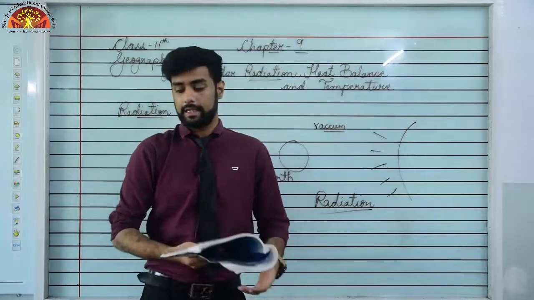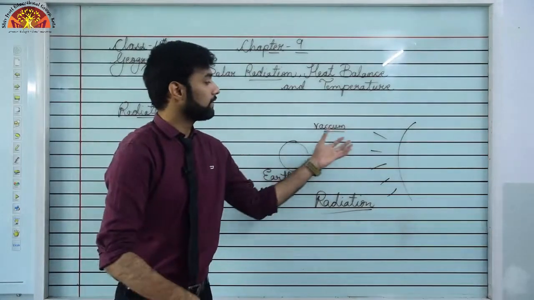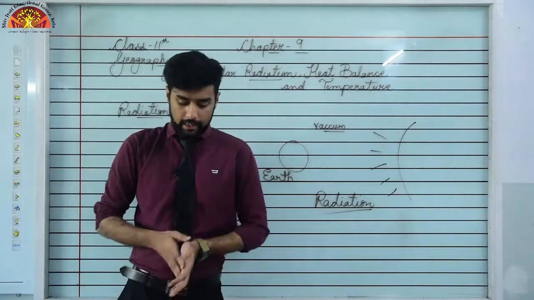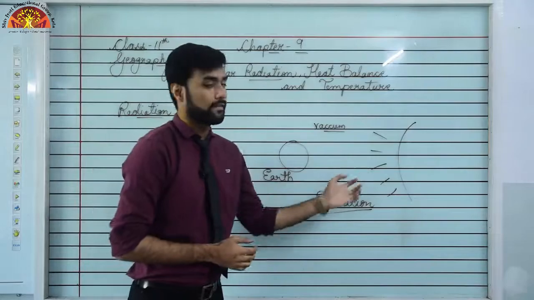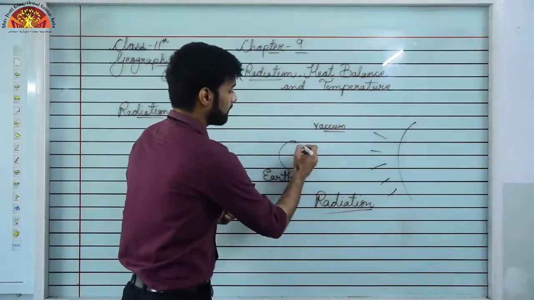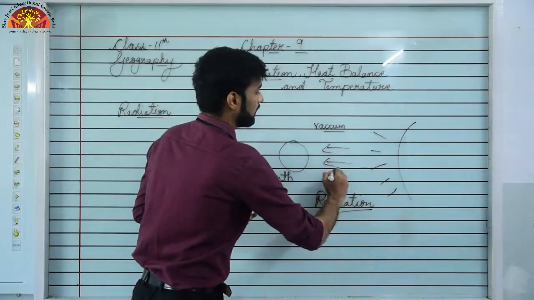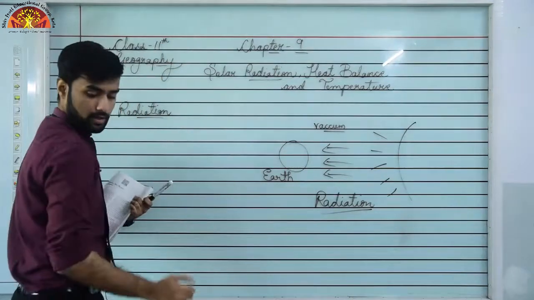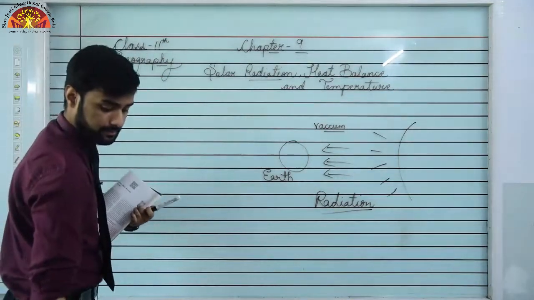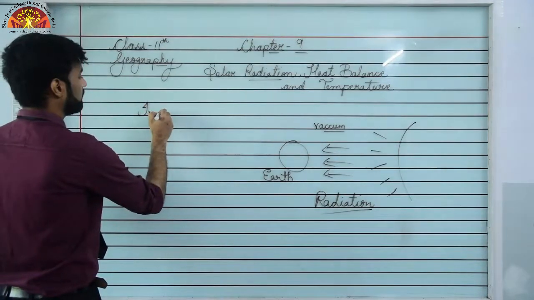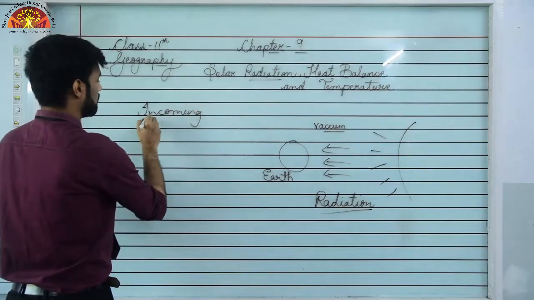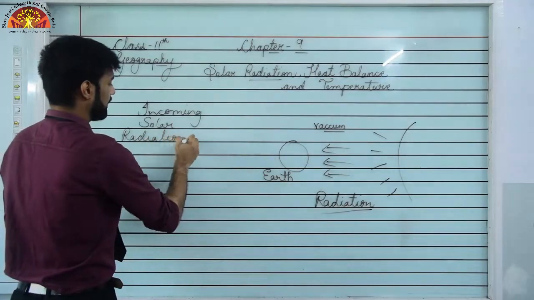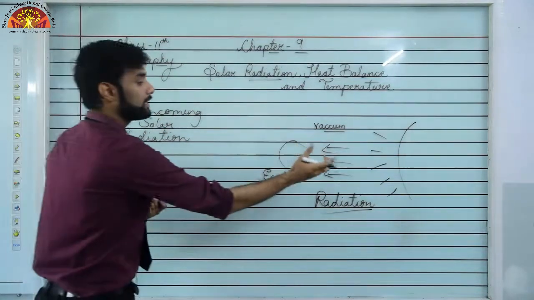Now, let us move on to solar radiation. What is solar radiation? Energy that we are receiving from the sun is called solar radiation. So, come to that paragraph, solar radiation on page 75. The earth's surface receives most of its energy in short wavelengths. The earth's surface, that is this part, receives its energy from the sun in short wavelengths. We call these wavelengths or energy, we give a name to this energy, we call it incoming solar radiation.